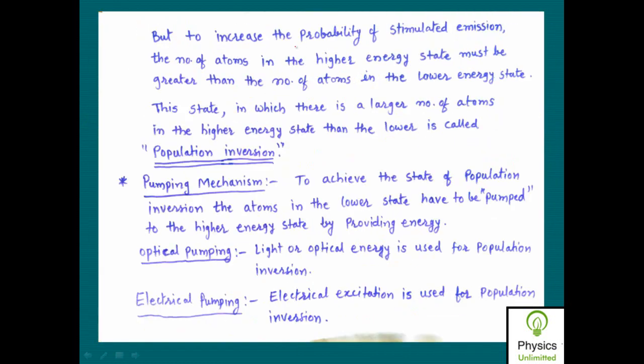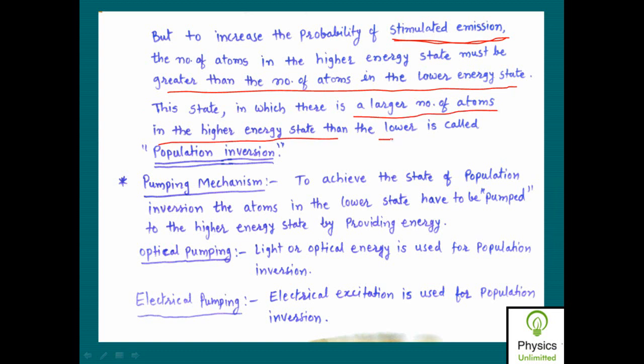To increase the probability of stimulated emission, the number of atoms in the higher energy state must be greater than the number of atoms in the lower energy state. So this state in which there is a larger number of atoms in the higher energy state than the lower is called population inversion.